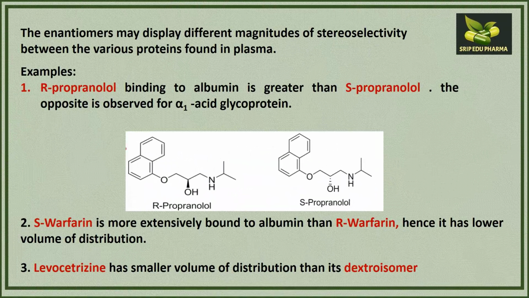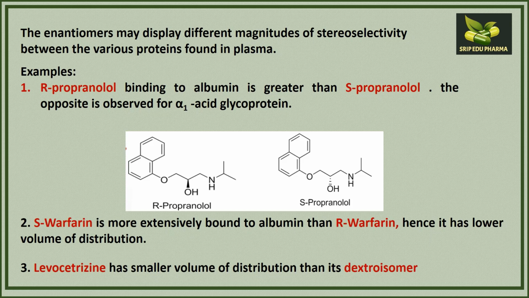Enantiomers may display different magnitudes of stereoselectivity, certainly due to how much drug binds with the proteins present in the plasma. For example, R propranolol binding to albumin is greater than S propranolol.